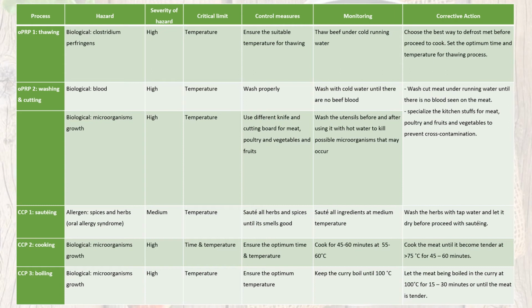For sauteing the onions and all the herbs, first we will wash the onions and herbs to increase the hygiene, and we will saute them until a nice smell occurs. Then for the cooking method, we will set the optimum time and temperature for the meat to become tender and all the ingredients are cooked well.